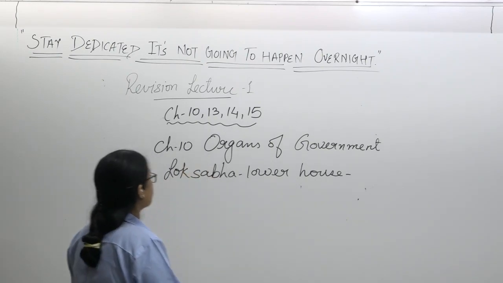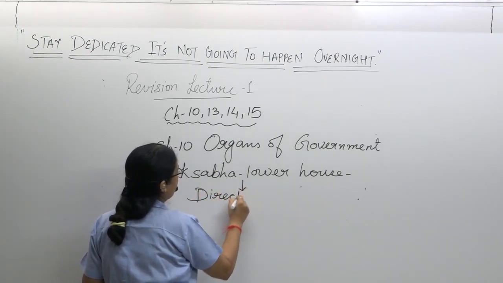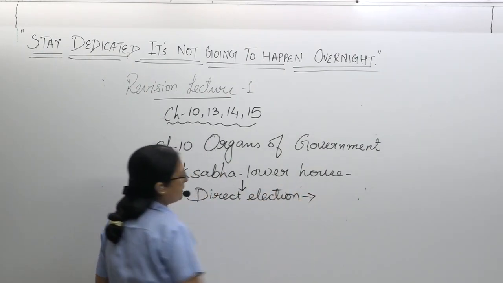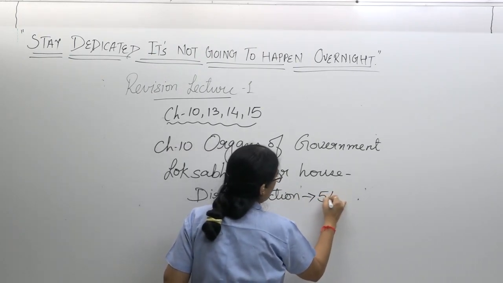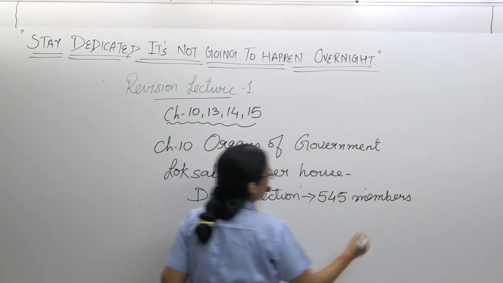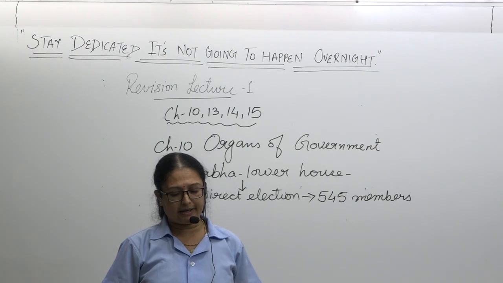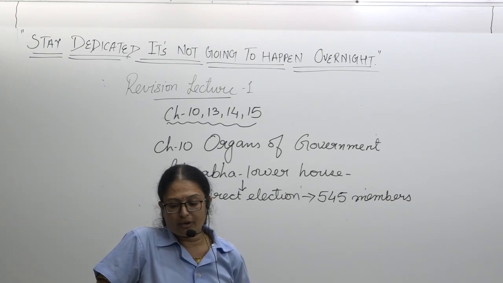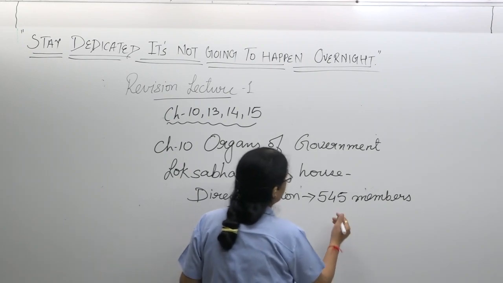So what will you remember about Lok Sabha? Direct election, 545 members. So those who are elected through direct election will be there. There are in all 545 members of Lok Sabha. Out of the 545 members, 2 members are selected by the president.